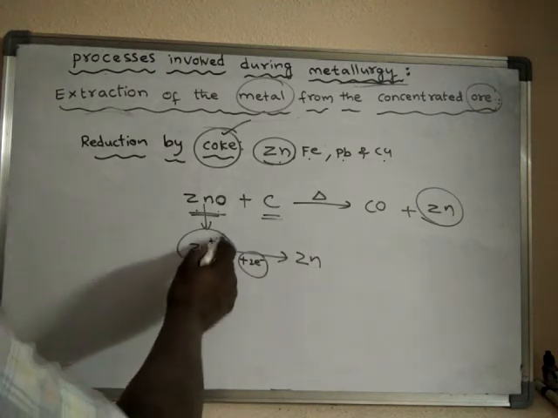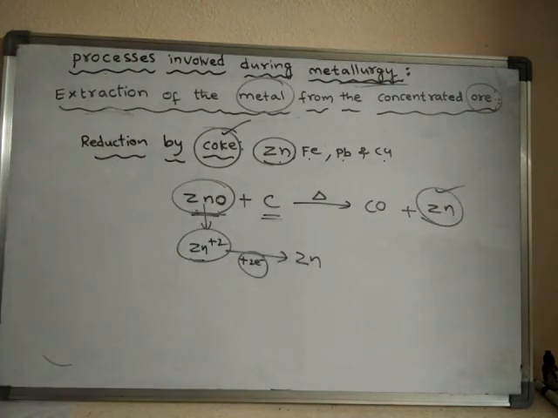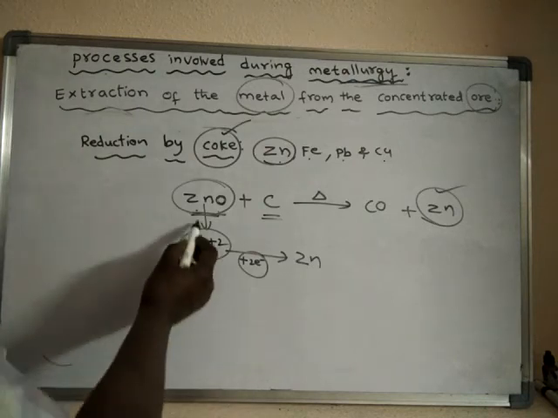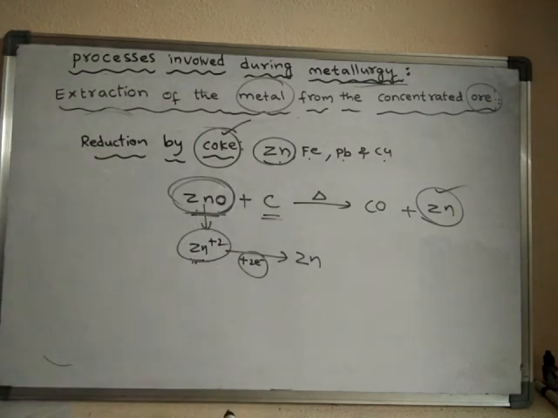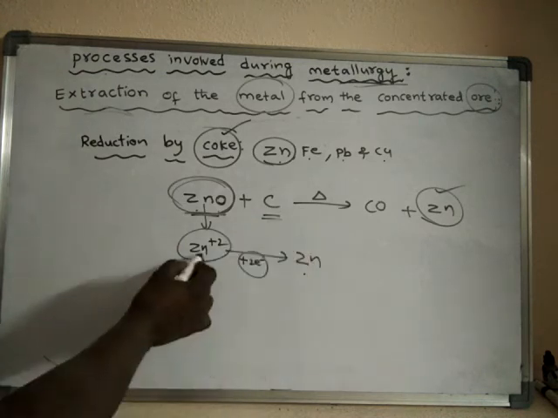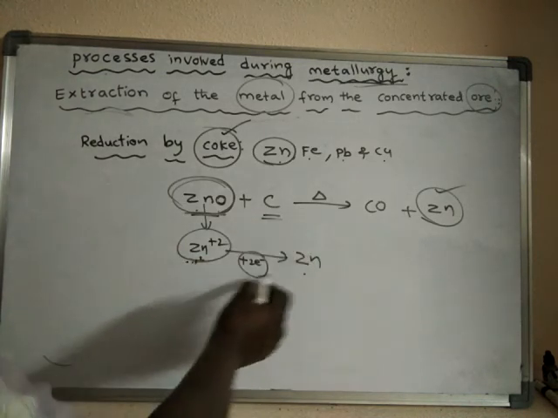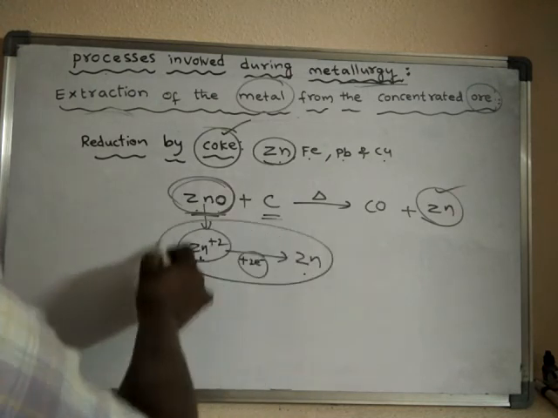Here the conversion of ore into metal is nothing but a reduction process. Why is it called a reduction process? Because in the ore the metal is present in the form of metal ion, and conversion of metal ion into metal involves the addition of electrons. Hence the process is said to be a reduction process.